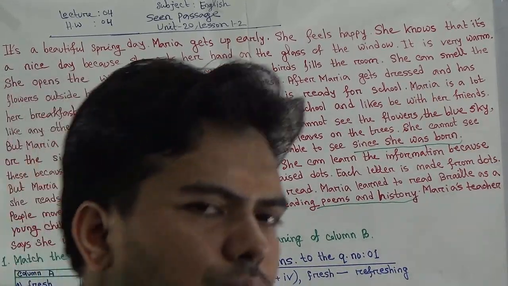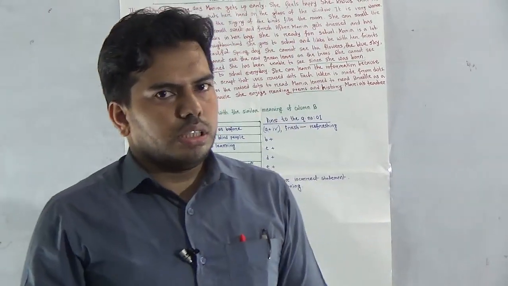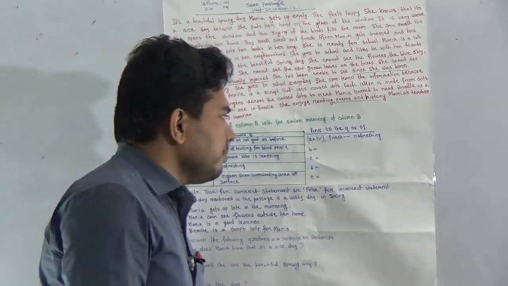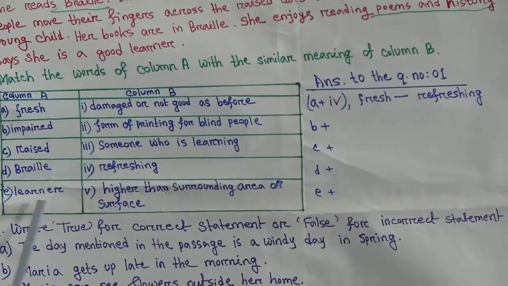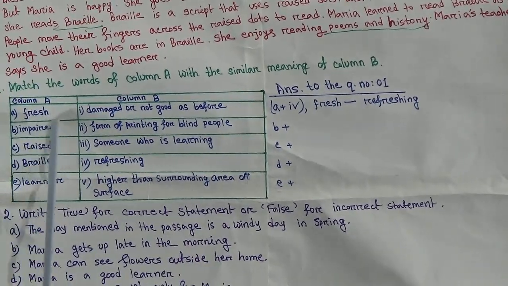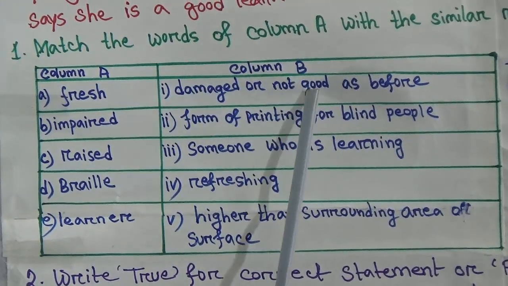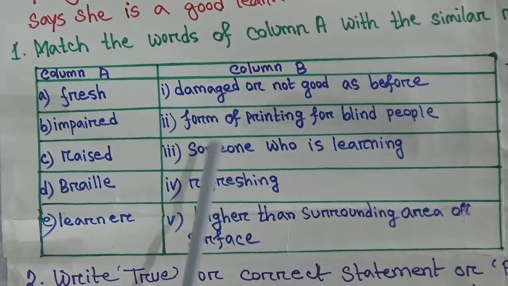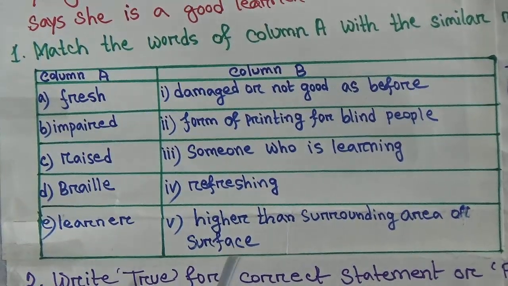Okay, now go to question number 1. In this part, you will get some matching questions, matching column A and column B. In column A, there will be some important words, root words, vocabulary, and in column B, the meanings of the vocabulary will be given. So you just have to arrange them in the proper way.